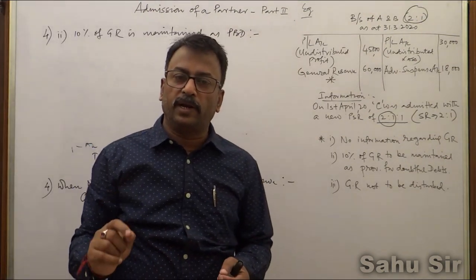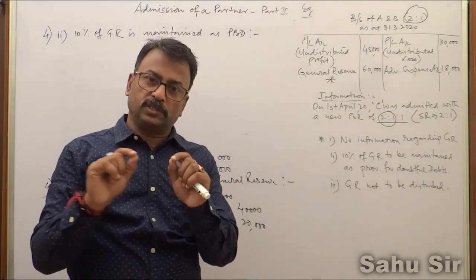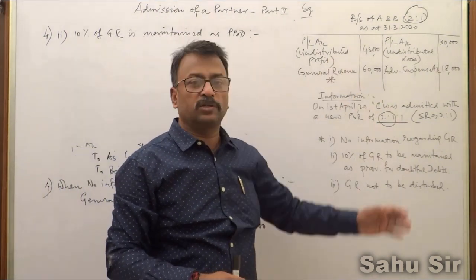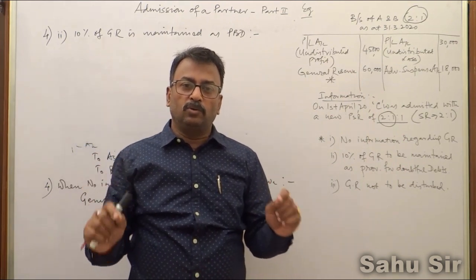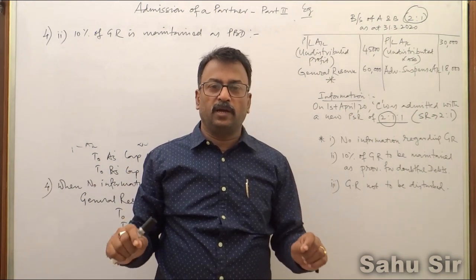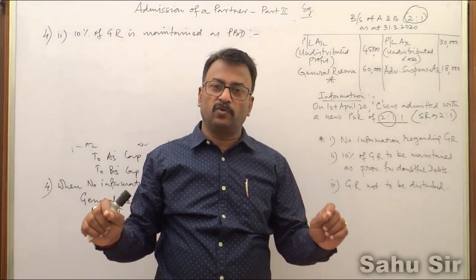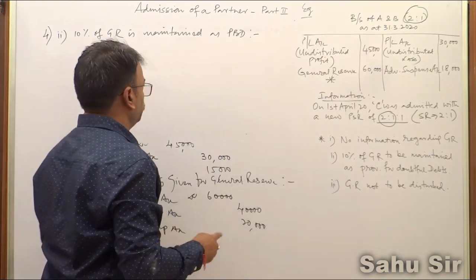So when you maintain 10% of general reserve as PBD, it is clear that the entire 60,000 cannot be transferred to old partner's capital account. Out of 60,000 rupees, 6,000 will be kept aside as PBD, provision for doubtful debts, and the rest 54,000 will be transferred to partner's capital account.